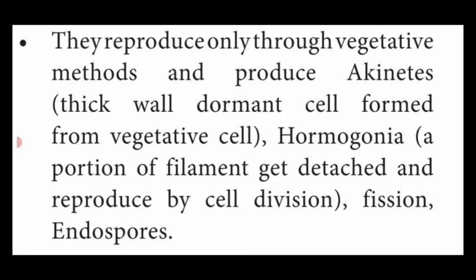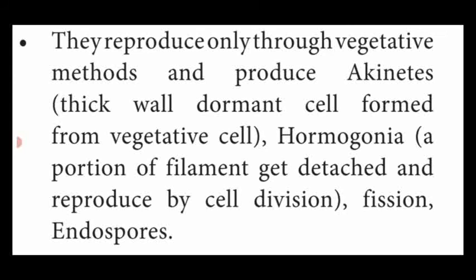Cut off from a parental one and reproduced by cell division. That is said to be Hormogonia. Another one, fission. What is the fission? Binary fission. Single nucleus divided into two daughter nuclei. That is said to be fission.